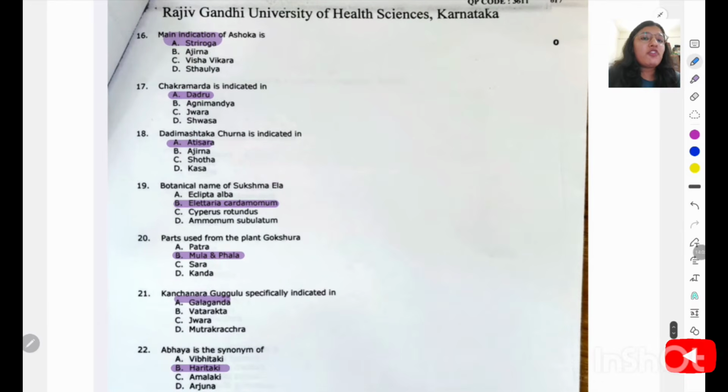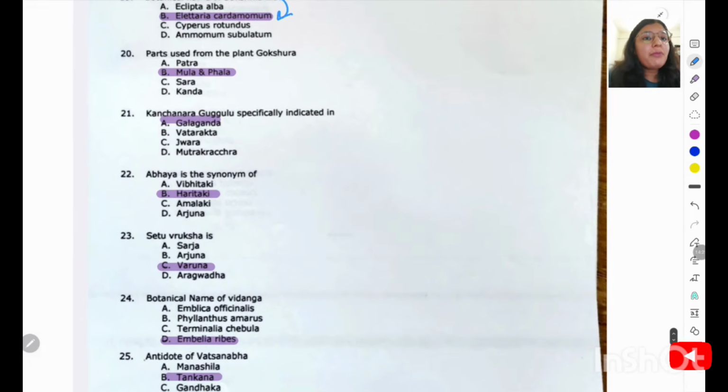Main indication of Ashoka is Stri Roga, that's why it has one of the synonyms Stri Priya. Chakramarda is indicated in Dadru, that's why it has one of the synonyms Dadrughna. Dadimashtaka Churna has indication in Atisara and Grahani. Botanical name of Sukshma Ela is Elettaria cardamomum. Part used from the plant Gokshura? Gokshura is Tribulus terrestris, so we are using the Moola and the Phala. Kanchanar Guggulu is specifically indicated in Galaganda, and this Kanchanar has a very good action on thyroid and diseases related to the thyroid, that's why it has a synonym of Gandhari.